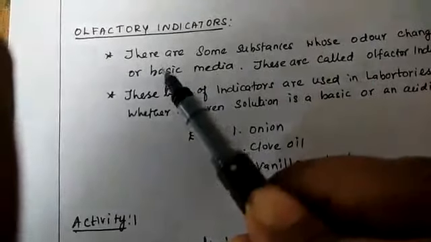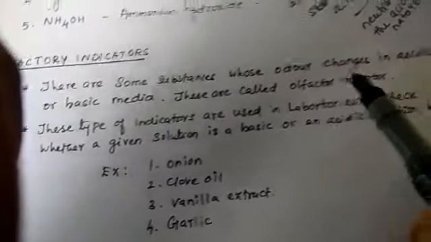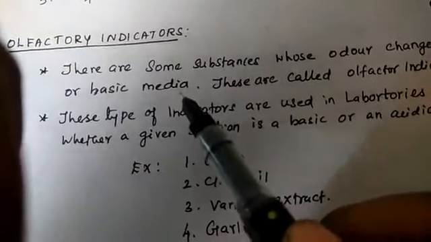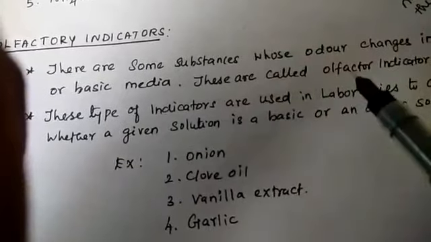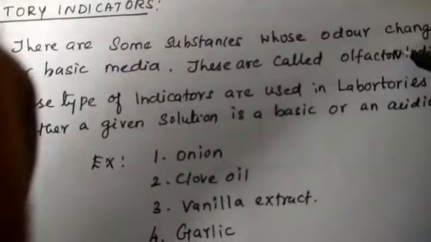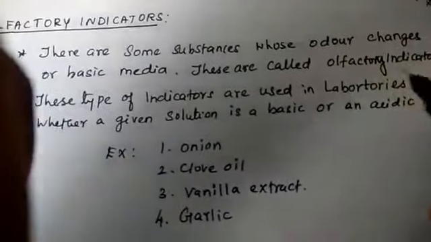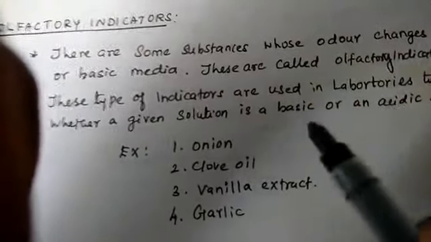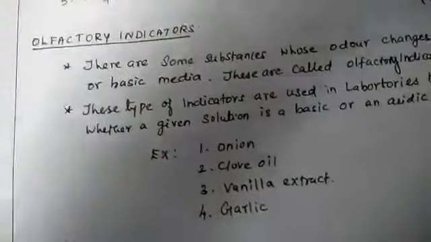There are some substances whose odor, that is smell, changes in acidic or basic medium. These are called olfactory indicators. This type of indicator is used in the laboratory to check whether a given solution is basic or acidic. We check whether it is acid or base by using an olfactory indicator.